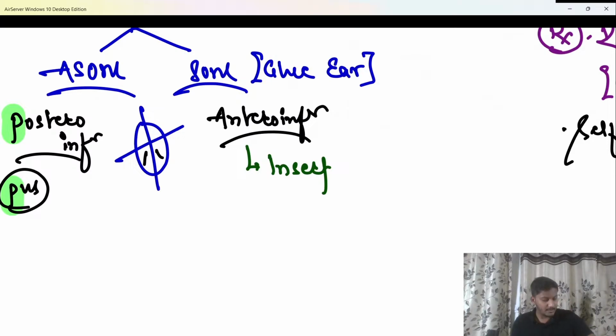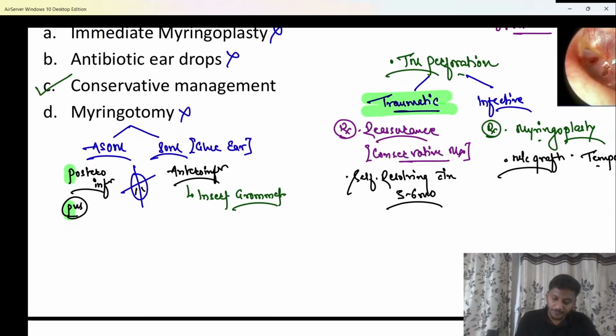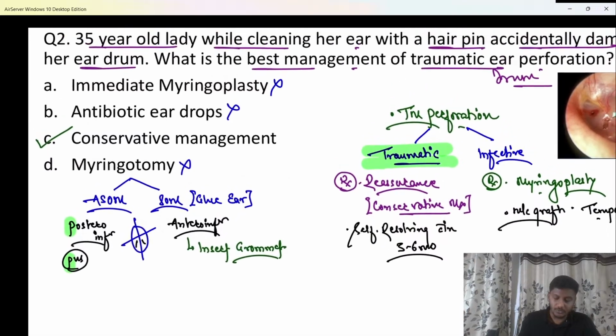What is that called? Very good. So please remember that the middle ear ventilation tube is known as grommet. So that grommet should get inserted. Clear? So that is important. Chalo. So myringotomy and grommet insertion is the management of glue ear. Clear to all of you?